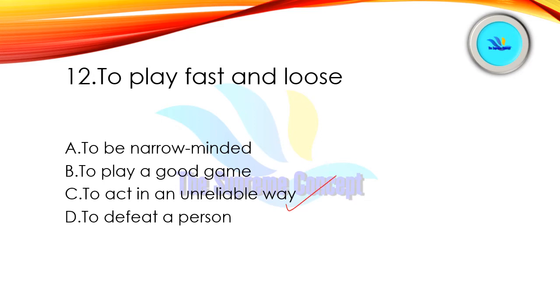To act in an unreliable way, right? To behave irresponsibly, or you can say immorally, carelessly, careless behavior, that kind of thing. To act in an unreliable way means to play fast and loose. So option number C is correct here.